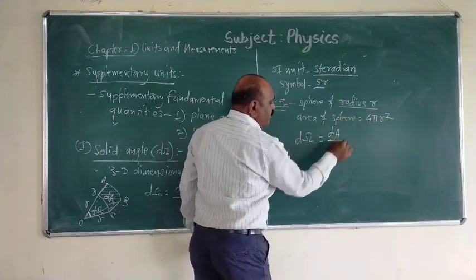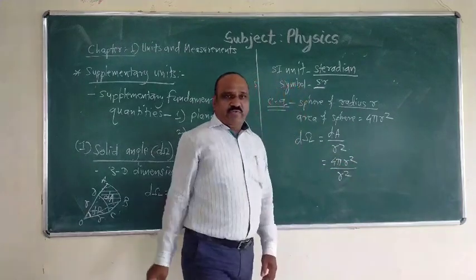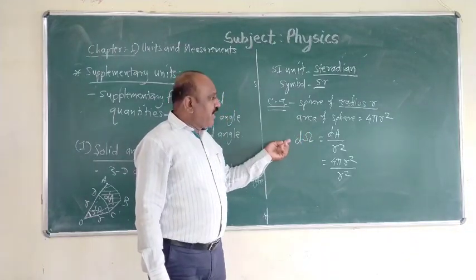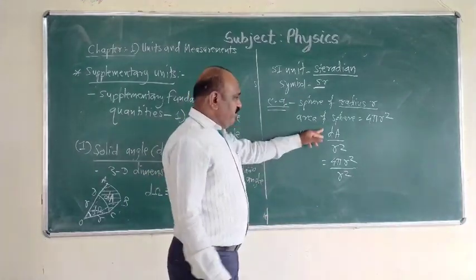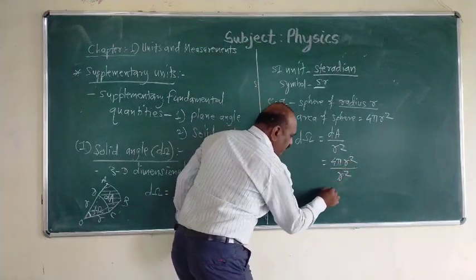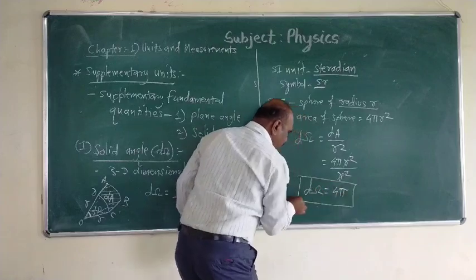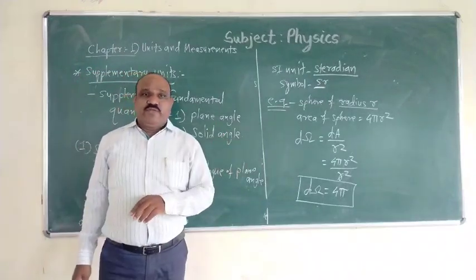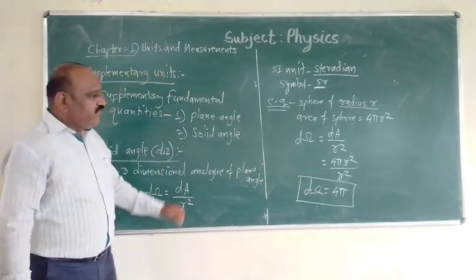That is 4 pi r square divided by r square. The total area of sphere is 4 pi r square, the r square cancels, and the remaining is 4 pi. This is the solid angle subtended by the total sphere at the center.